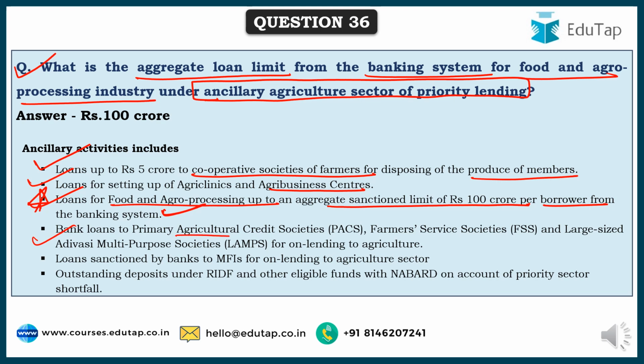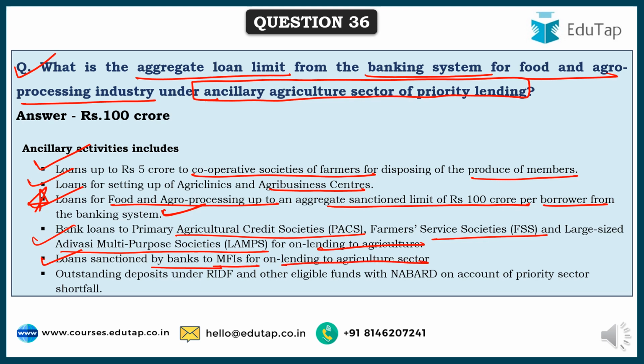Bank loans to primary agriculture credit societies, farmer service societies, and large sized Adivasi multi-purpose societies, LAMPs. We have studied about this in one of our chapters. For on lending to agriculture, and then loans sanctioned by banks to MFIs for on lending to agriculture sector.